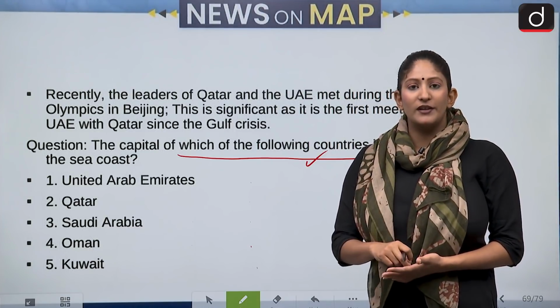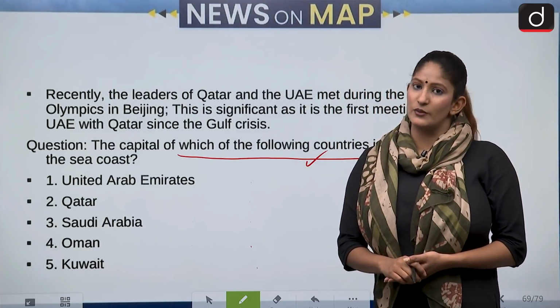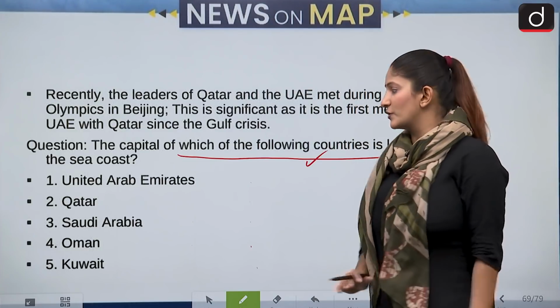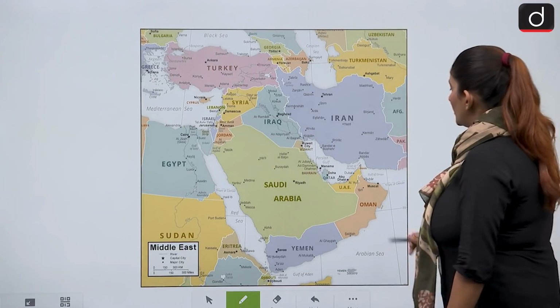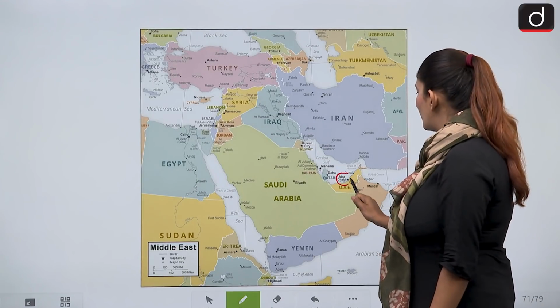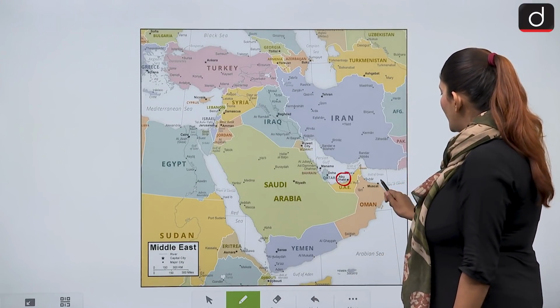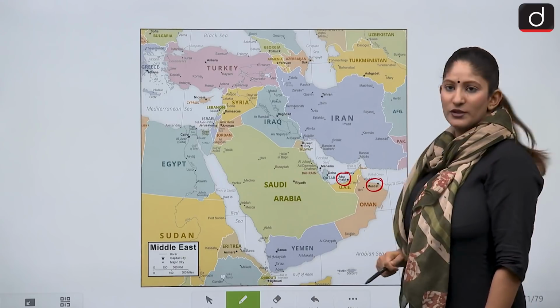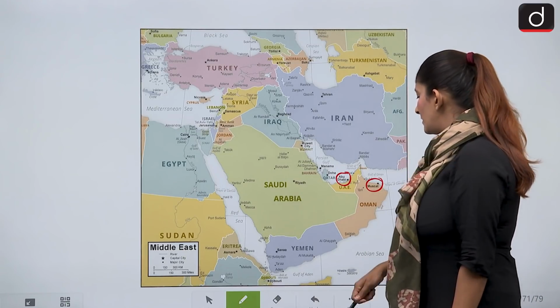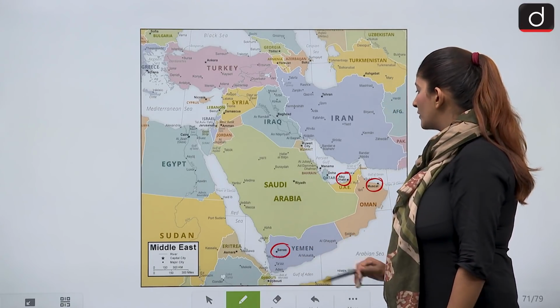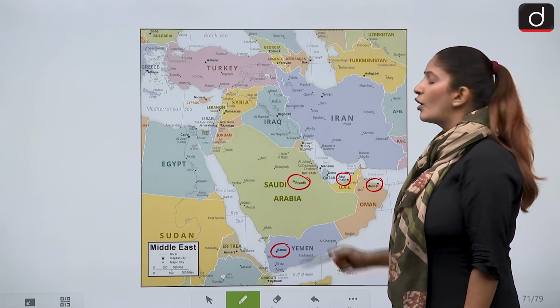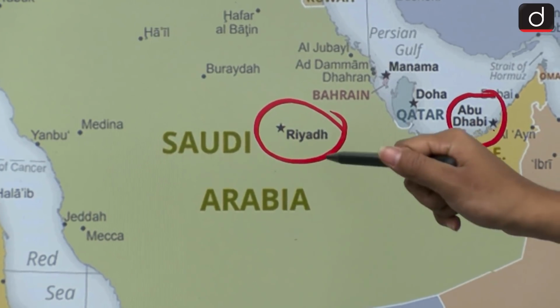So whichever country has a huge water body adjacent to it, you will see that their capital will be on the coast. Okay, UAE, Qatar, Saudi Arabia. Let's see UAE's capital. UAE's capital is Abu Dhabi, and it is at the coast. Oman's is Muscat, at the coast. Again, you see Yemen's capital is not on the coast, it's Sanaa. But I think Yemen wasn't in the question. Saudi Arabia's capital is not at the coast, it's Riyadh.